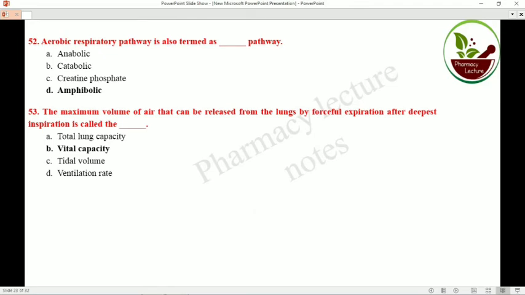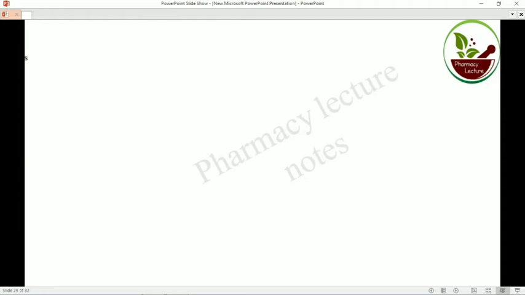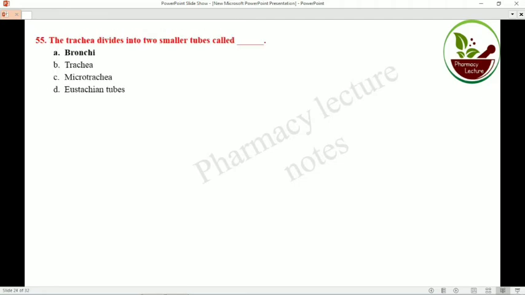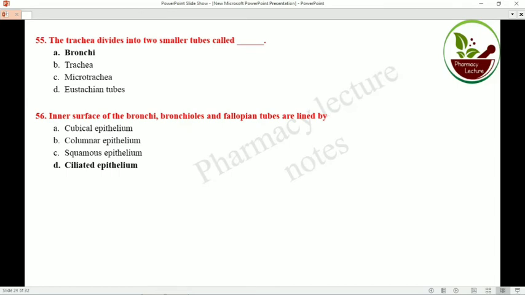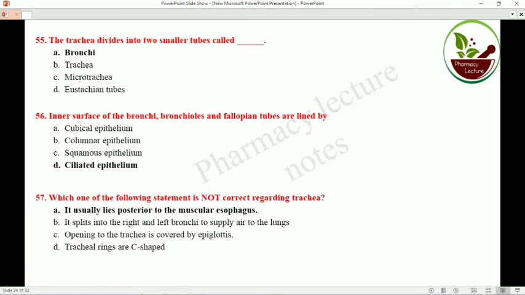The maximum volume of air that can be released from the lungs by forceful expiration after deepest inspiration is called vital capacity. Which one of the cofactor of carbonic anhydrase? The trachea divides into smaller tubules called bronchi. Inner surface of the bronchi, bronchioles and fallopian tube are lined by ciliated epithelium.